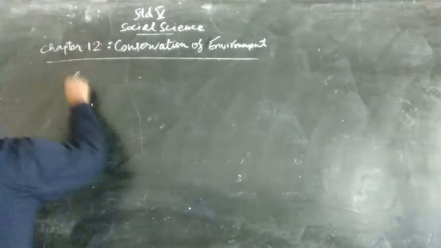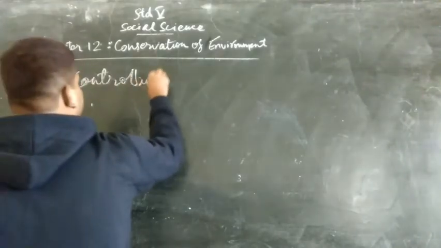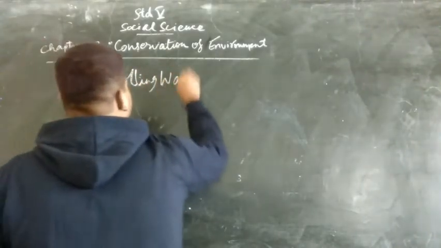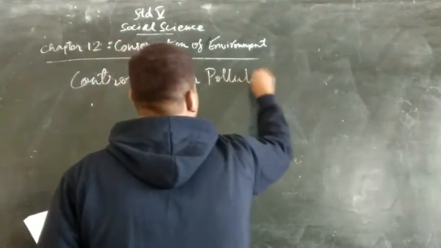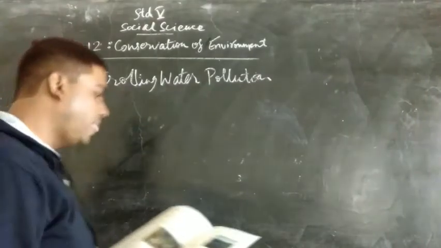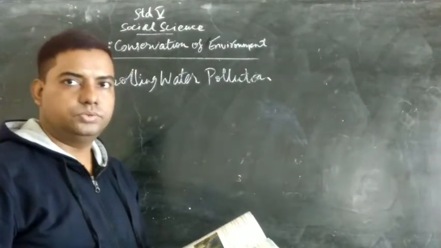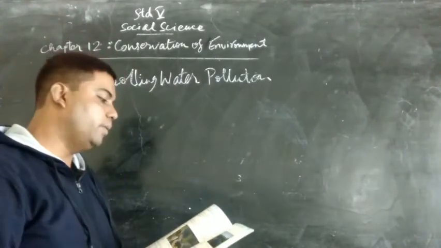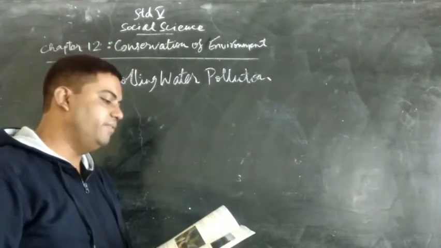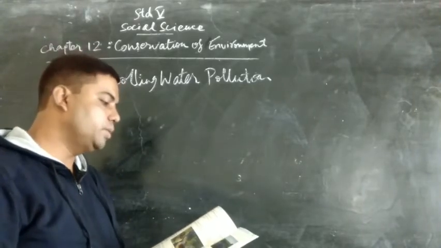So how we can control water pollution? So let's read it. Some measures to control water pollution are listed below. So we have the points regarding controlling water pollution. Point number 1. Treat sewage before releasing it into the main drainage channels. Point number 2.